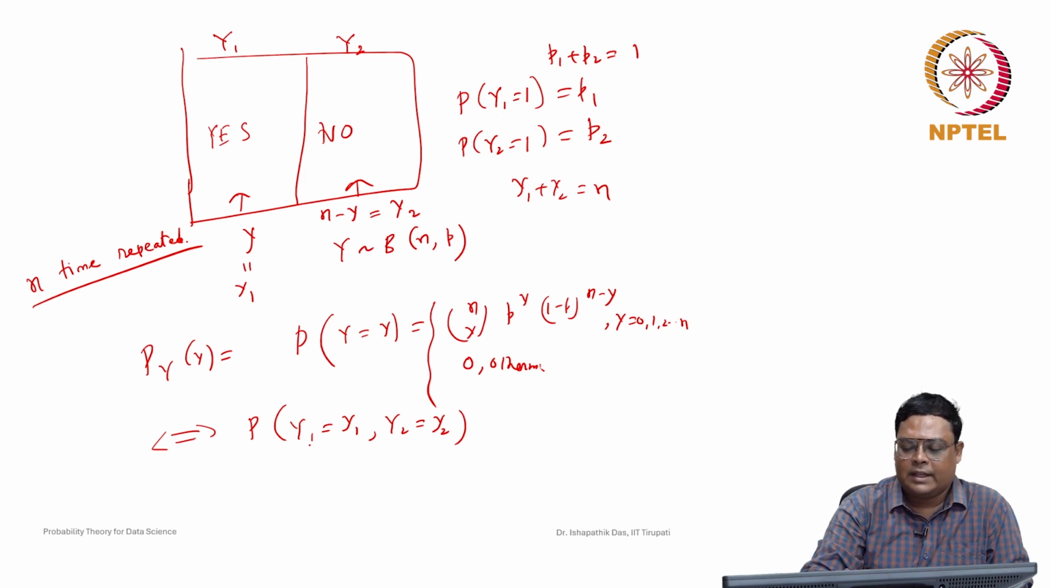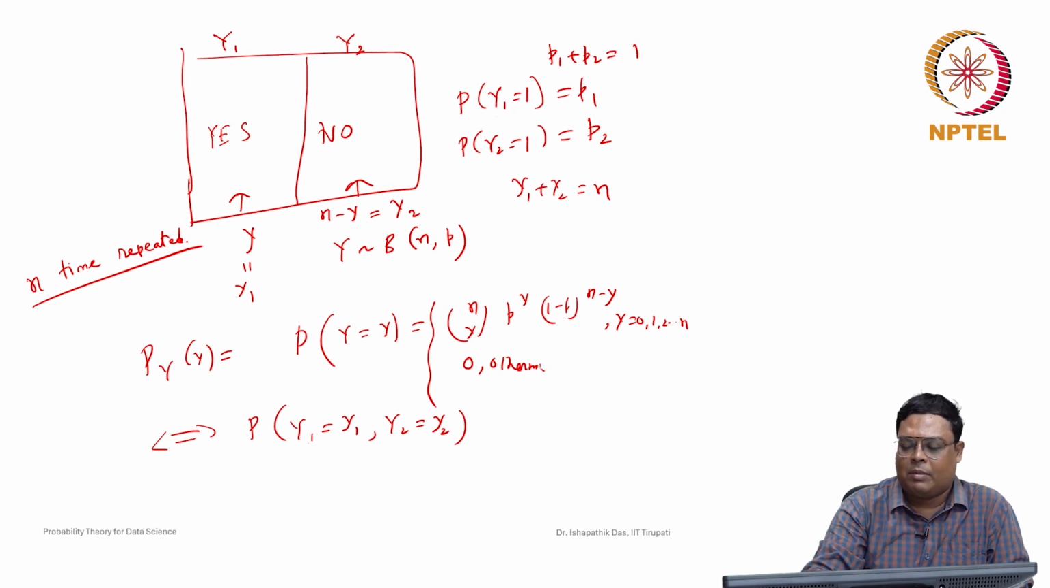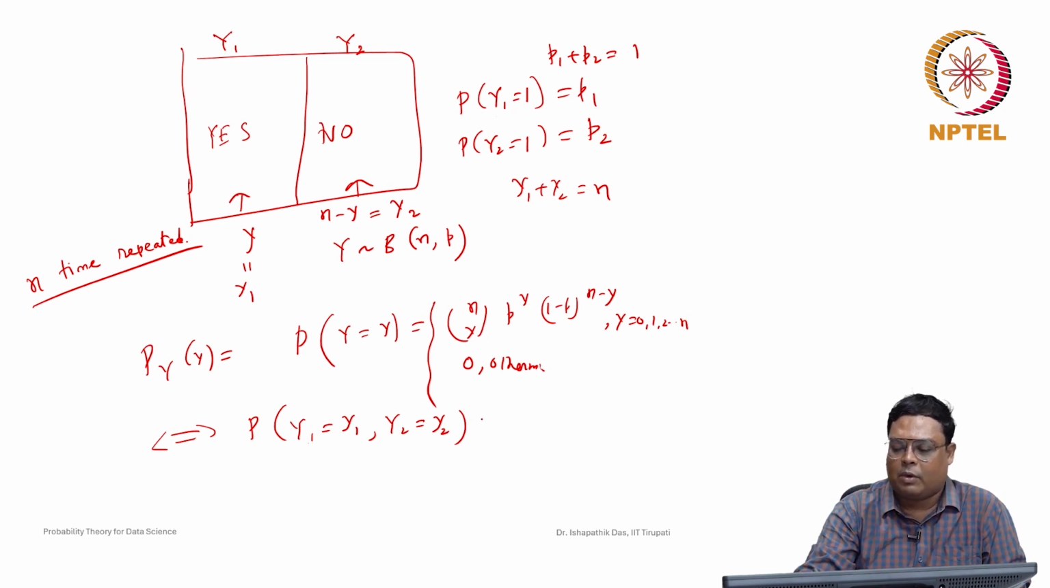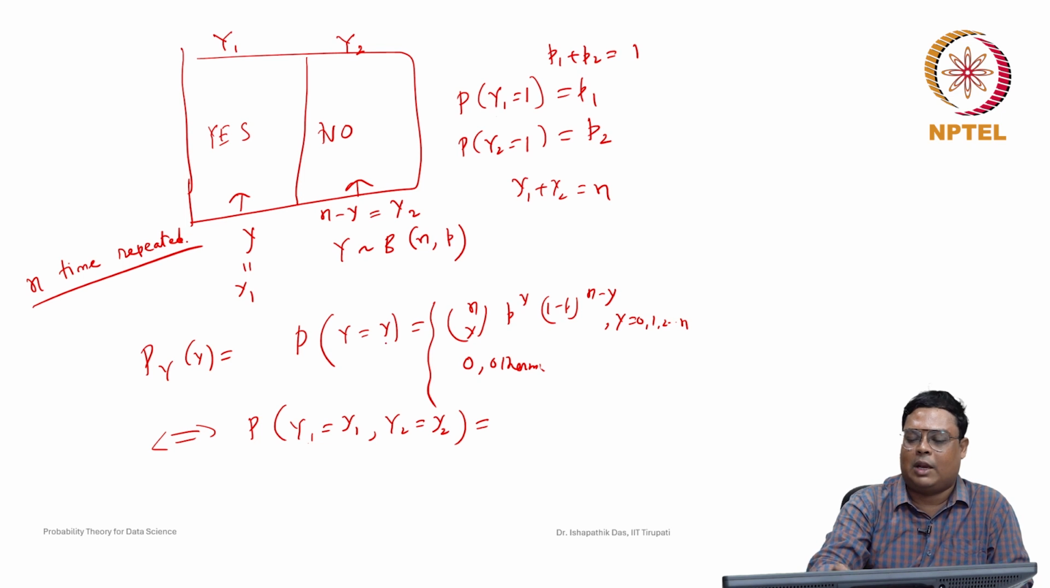So in that case, suppose we repeat it n times. Now, instead of 1, if we repeat it n times, what is the probability that the number of yes will be y1 and the number of no will be y2? This is nothing but the same as the previous random variable Y taking the value y.